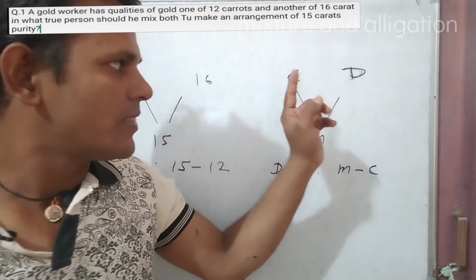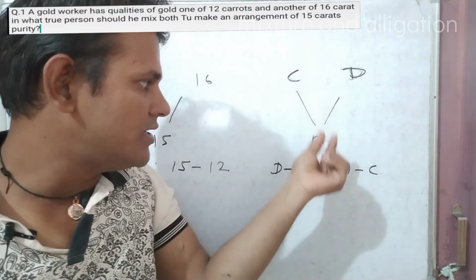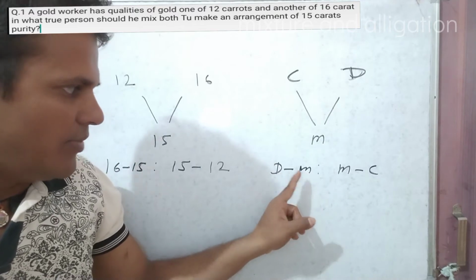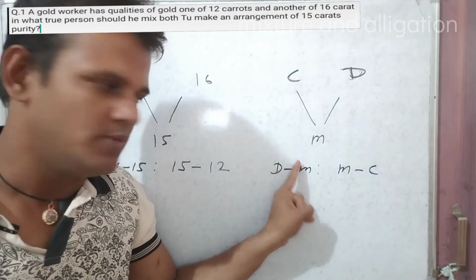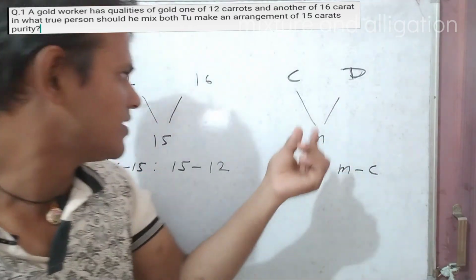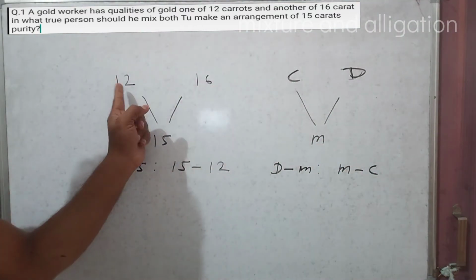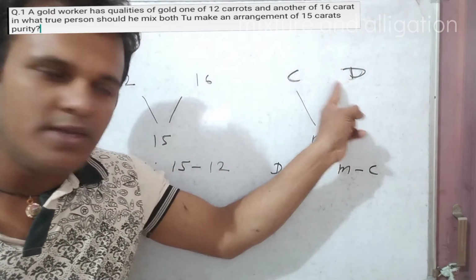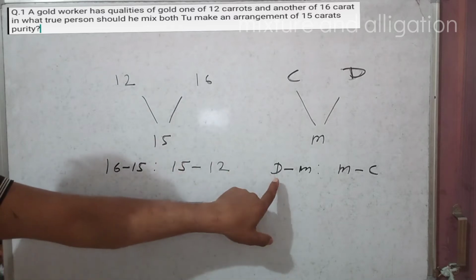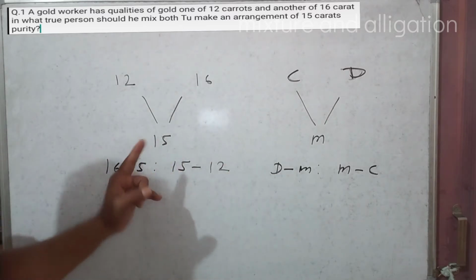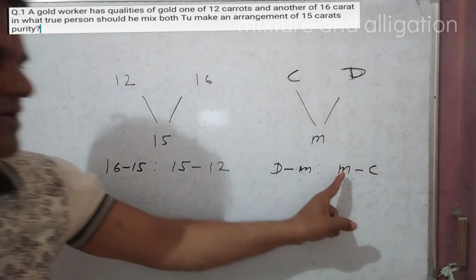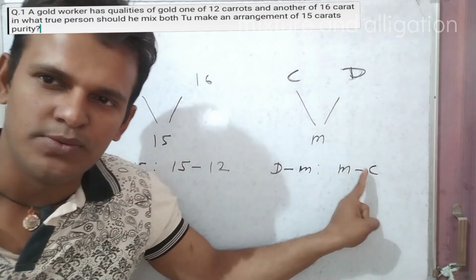And for Y, mean value minus cheaper value: 15 minus 12. For finding X, dearer value minus mean value, and for finding Y, mean value minus cheaper value.